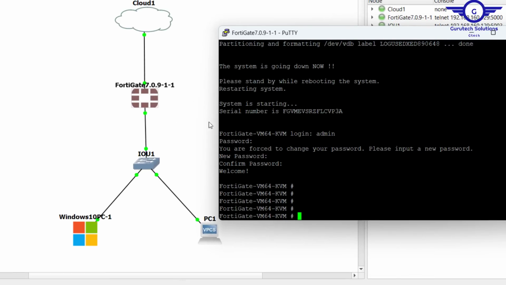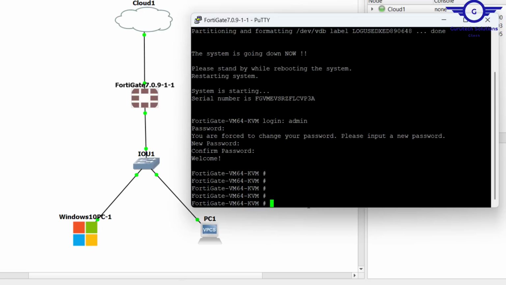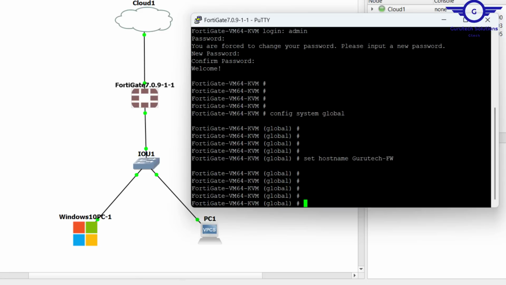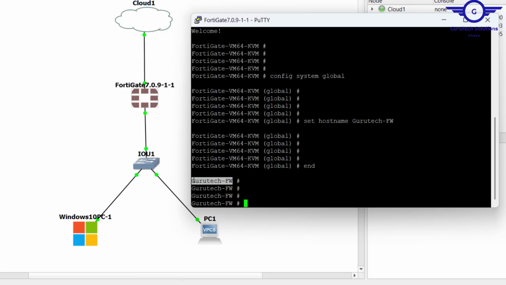Before I do that, allow me to configure the hostname. Config system global. Then I say set hostname to be GuruTech Firewall. Okay. So you see, it has not been saved because I'm still under the global interface. So let me just end. Let me exit that interface. Then you will see the firewall hostname has been set.